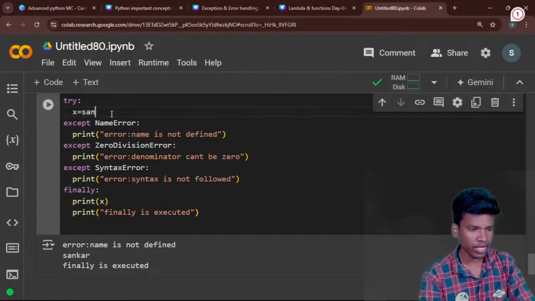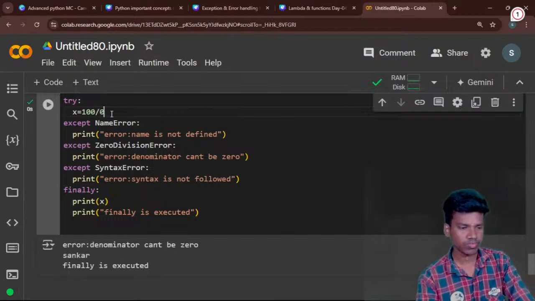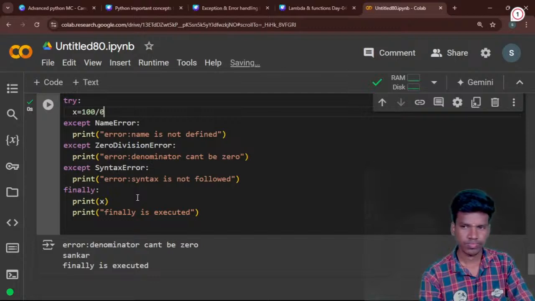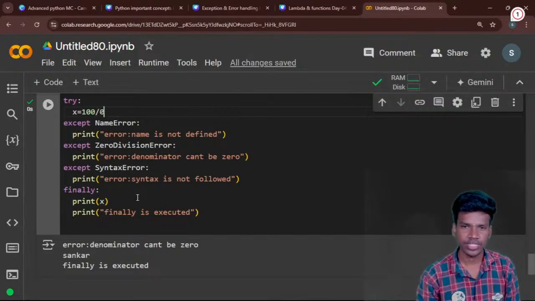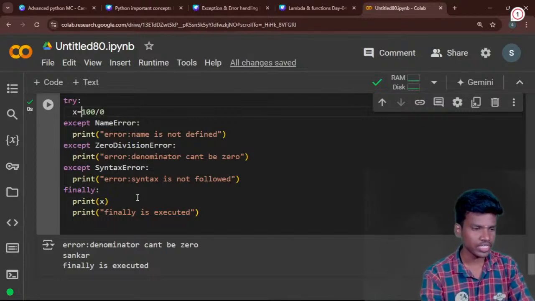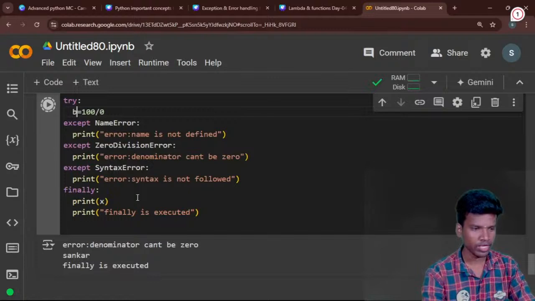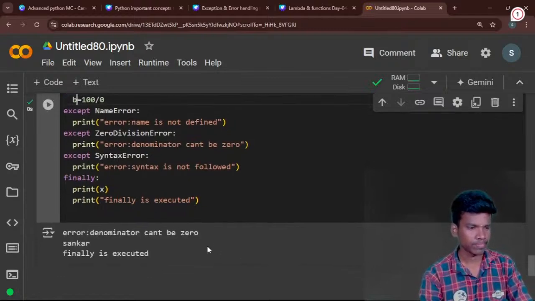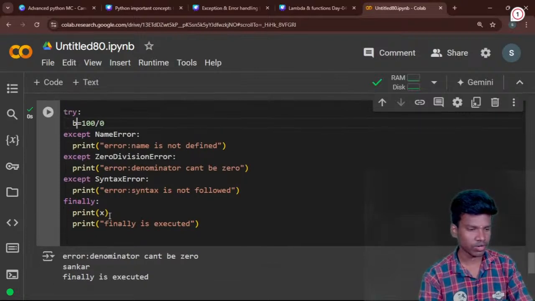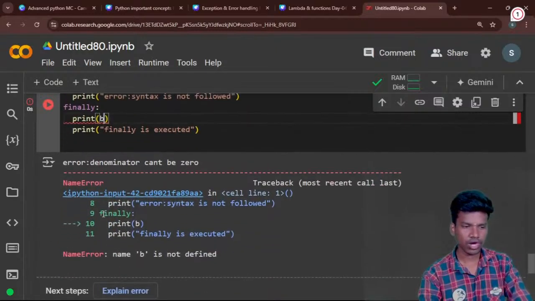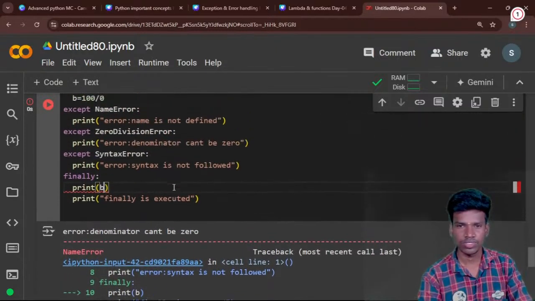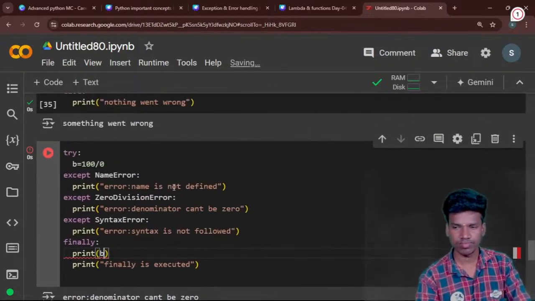So now I'm using the 0, right? 10 or 100 divided by 0. So what do I do? The Shankar is set by default, right? Because before that I run this properly and get the answer, then only this Shankar will be executed. By changing the variable name, you get the error. Okay, I'm not calling the B, right? B is not defined and denominator cannot be 0. This is the example for finally, right?